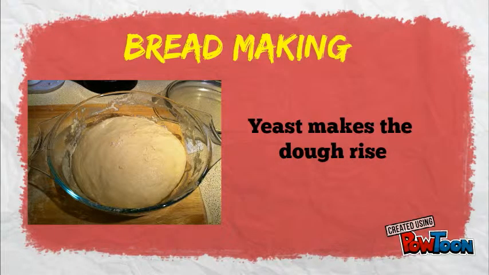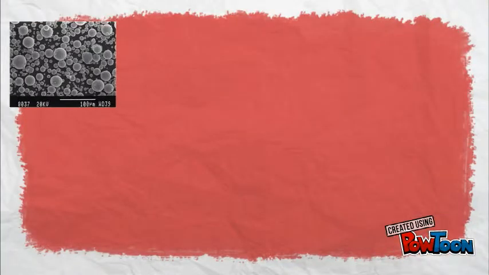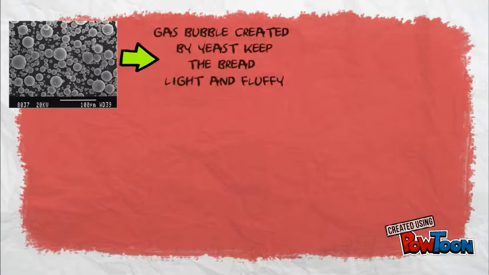In bread making, yeast is used to make the dough rise. Yeast cells thrive on simple sugars. As the sugars are metabolized, carbon dioxide and alcohol are released into the bread dough, making it rise. The gas bubbles created by yeast will keep the bread light and fluffy. The alcohol will evaporate when the bread is baked.